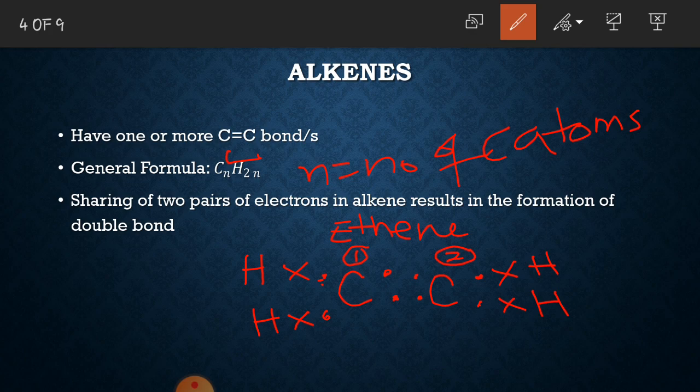So in ethene, there is a single bond between C and H, as only one pair of electrons is being shared between these two atoms. But there is a double bond between the two carbon atoms, because here two pairs of electrons are being shared. So whenever two pairs of electrons are being shared between two same atoms, there will be the formation of a double bond.